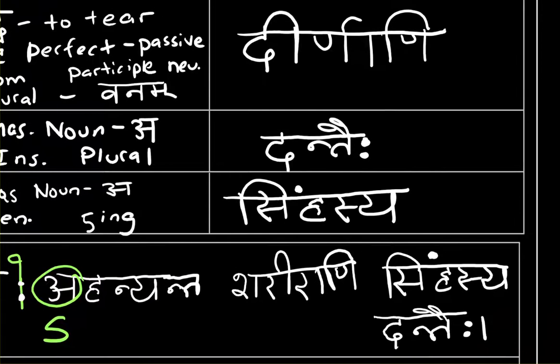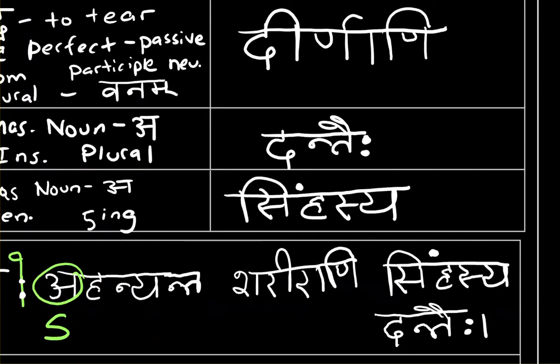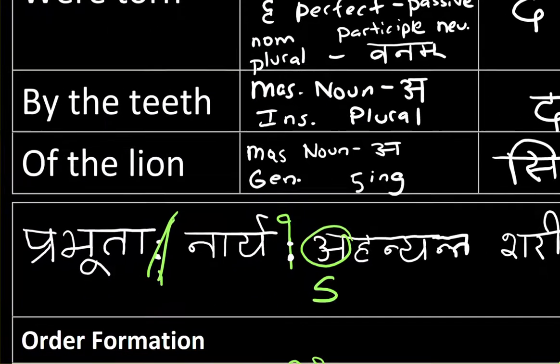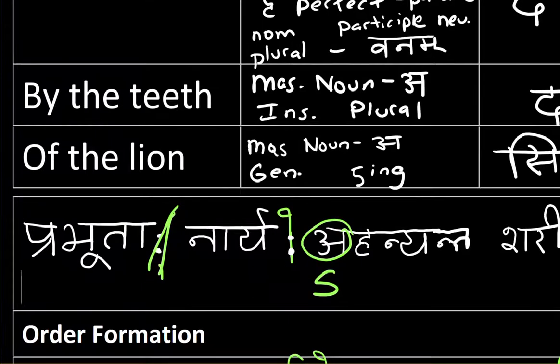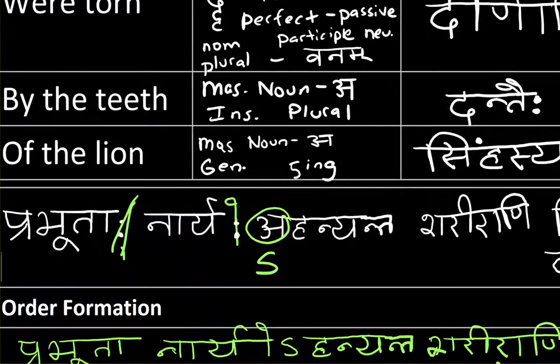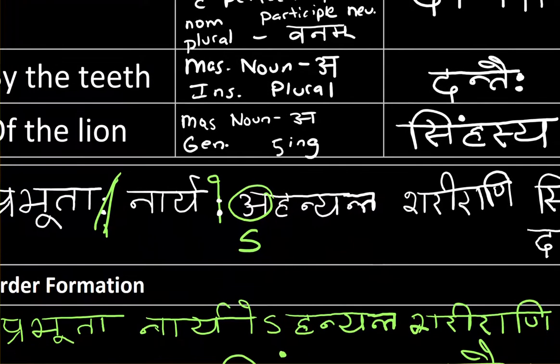I didn't see any other sandhi rule that applies. I may or may not be mistaken, because sometimes sandhis are hard to identify.